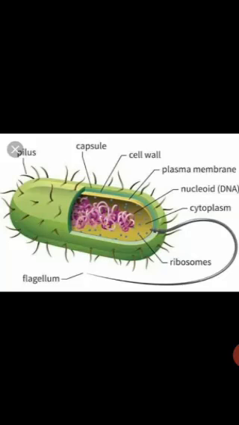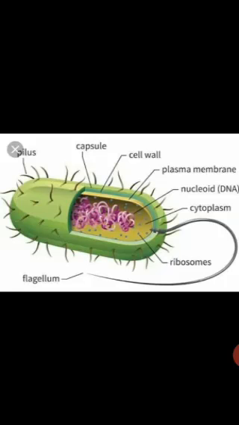Examples include bacteria, blue-green algae and cyanobacteria. If you see the picture here, you can see that the genetic material, children, what is the genetic material that we usually have? That is DNA, deoxyribonucleic acid. It is scattered in the cytoplasm and is not bounded by any membrane. So this is the one difference here in prokaryotic cells.